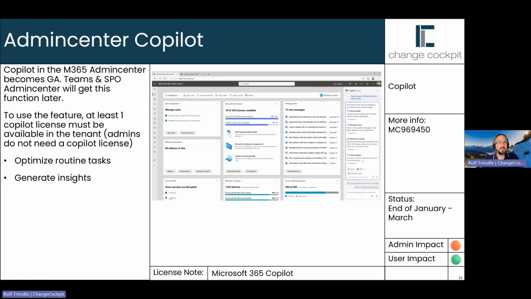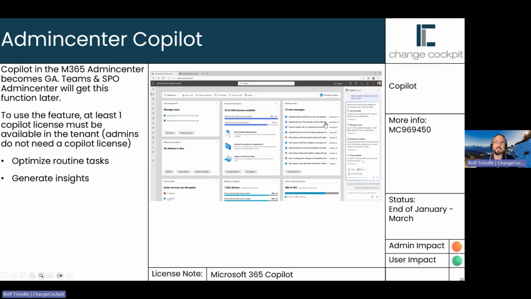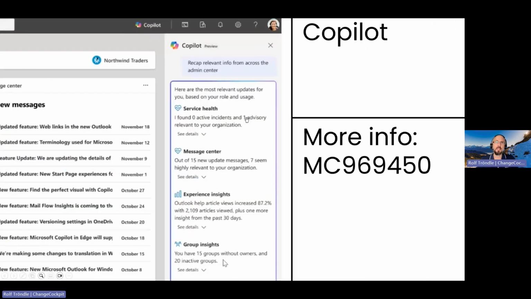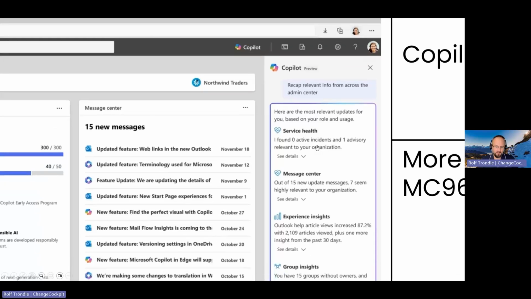And Copilot in M365 admin center, this time it's not about usage report, it's a Copilot feature inside Microsoft 365 admin center. This was announced, I think, 2 months ago in public preview, but it was luck if your tenant would be in this public preview or not. You couldn't configure or opt in by yourself. But now it will be GA, generally available. So this means all tenants will get this admin center Copilot feature, so you will be able to use it to optimize routine tasks or generate insights, and then you have this Copilot pane here on the right side of your M365 admin center.